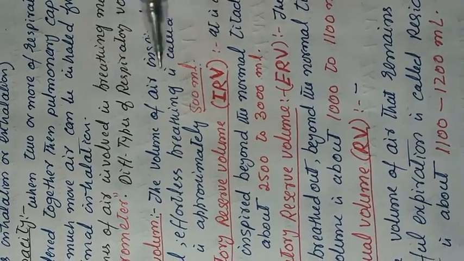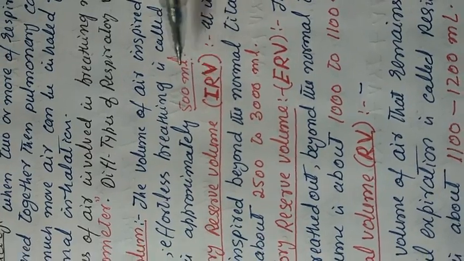Now, the different types of respiratory volumes. First is the tidal volume. Tidal volume is the volume of air inspired or expired during normal and effortless breathing. It is approximately 500 ml.